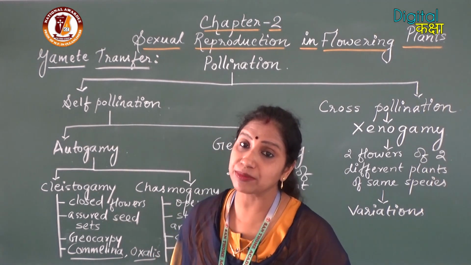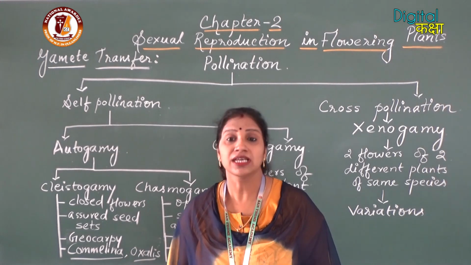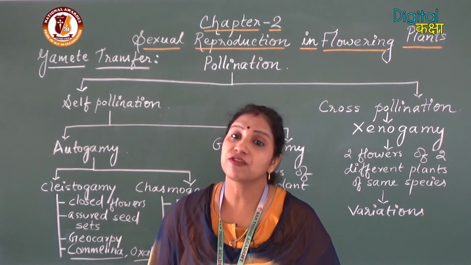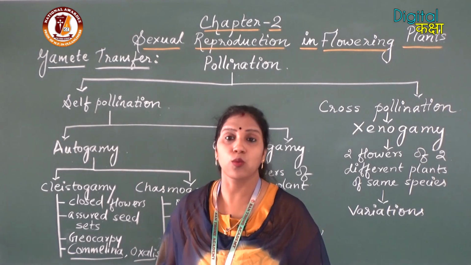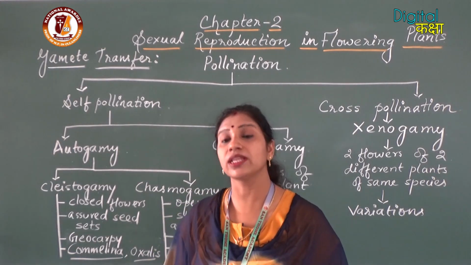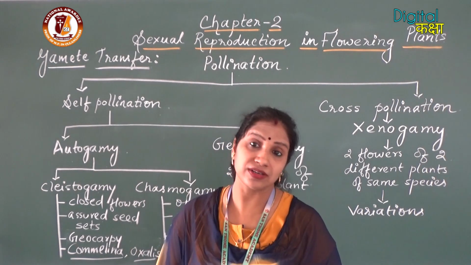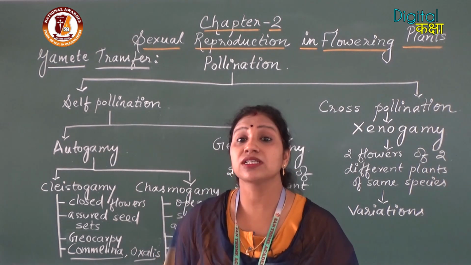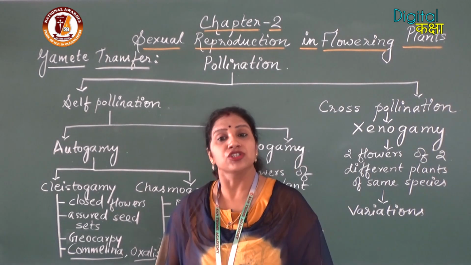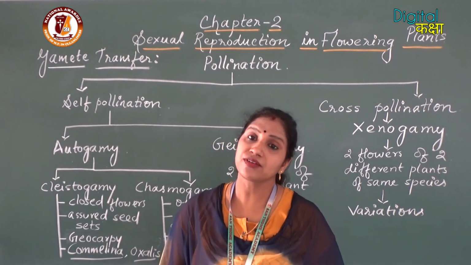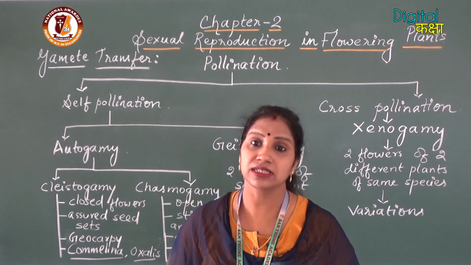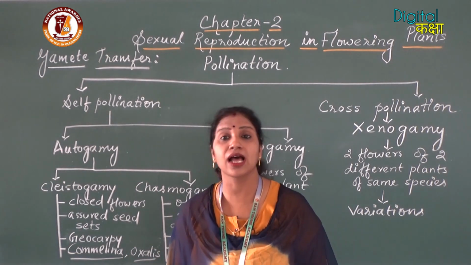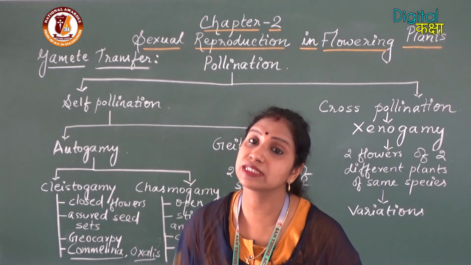The cleistogamous flowers have the property that they can form fruits within the soil. Why within or below the soil? Because as the flowers are closed, they are not at all dependent on cross-pollination. So here the flowers remain under the surface of the soil, and there only fertilization and formation of fruits take place.